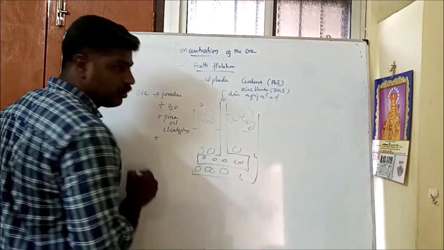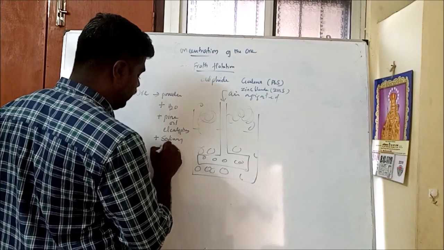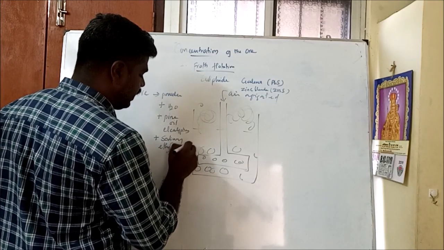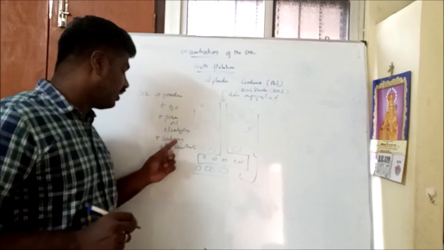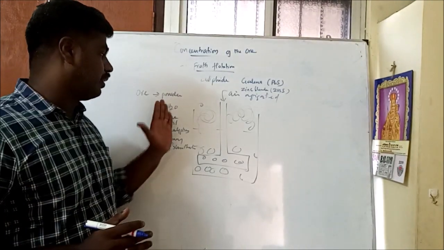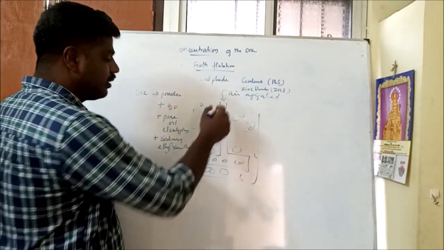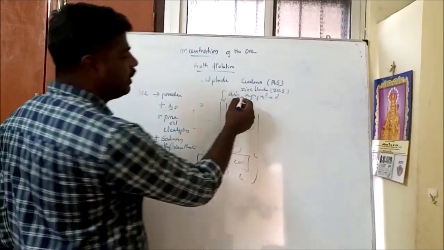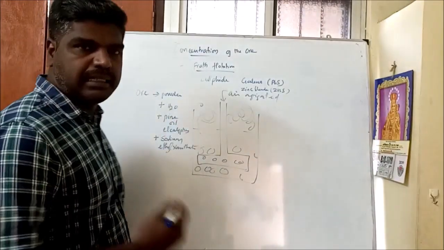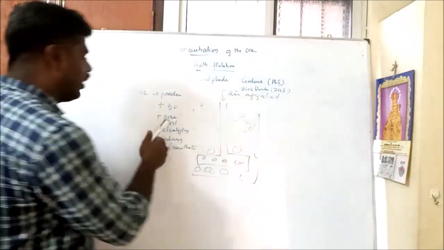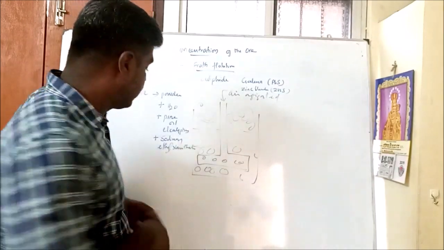Then a small amount of collector is added, like sodium ethyl xanthate. Okay, sodium ethyl xanthate is called a collector. It is added to the ore particles taken in a beaker. There is a small pipe inserted, and through this pipe the air is agitated.